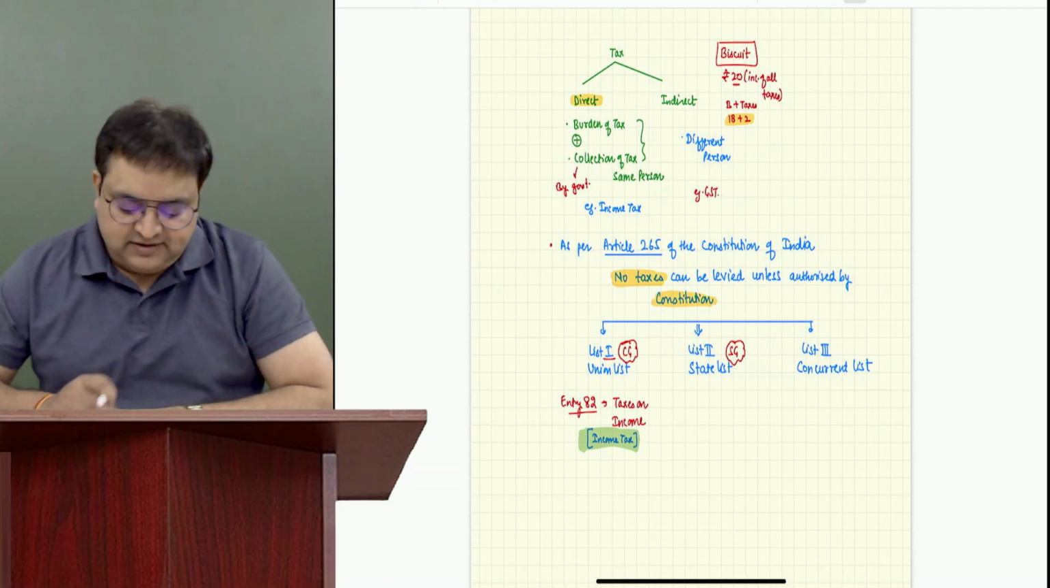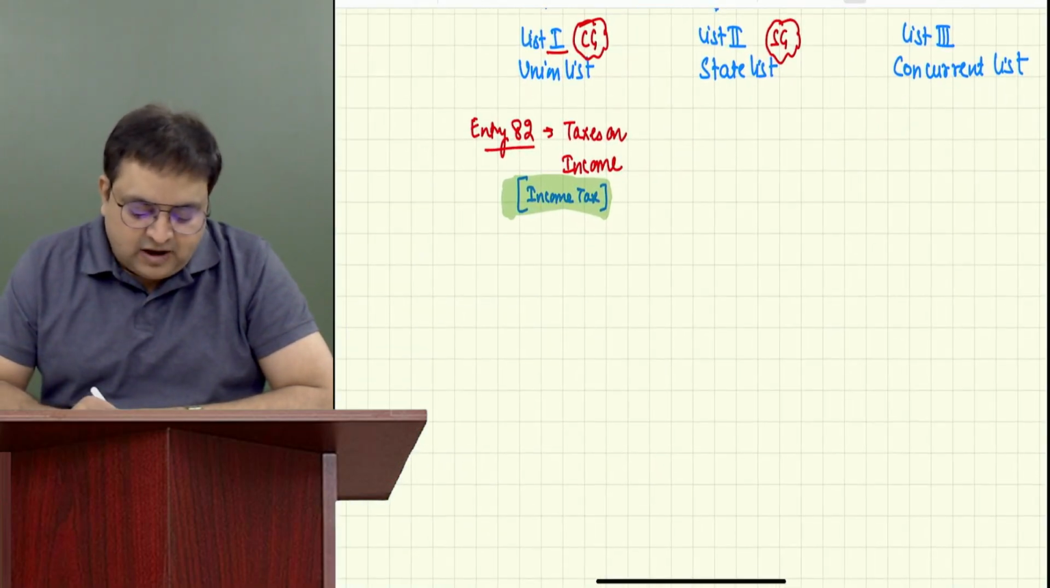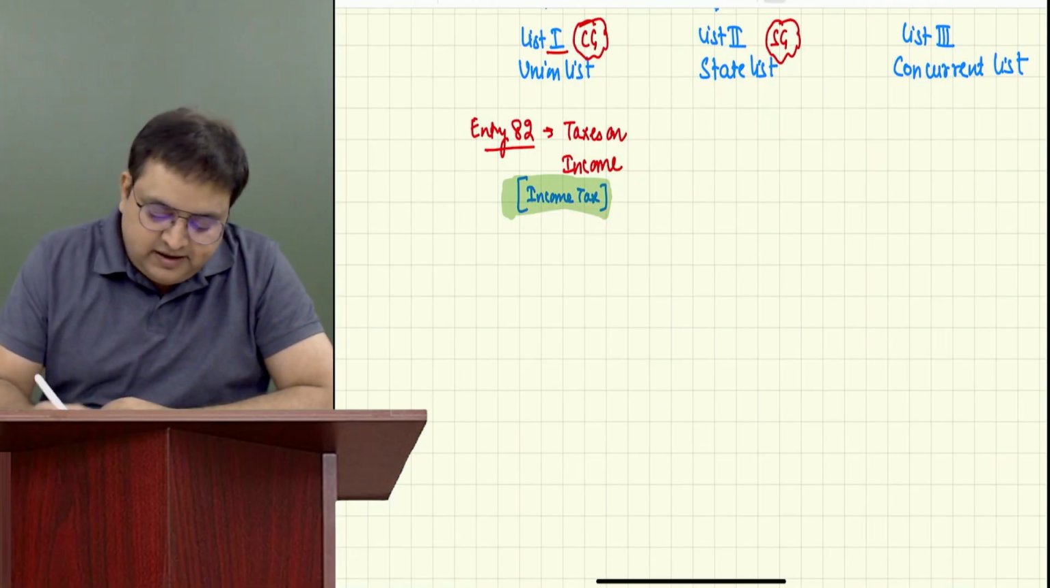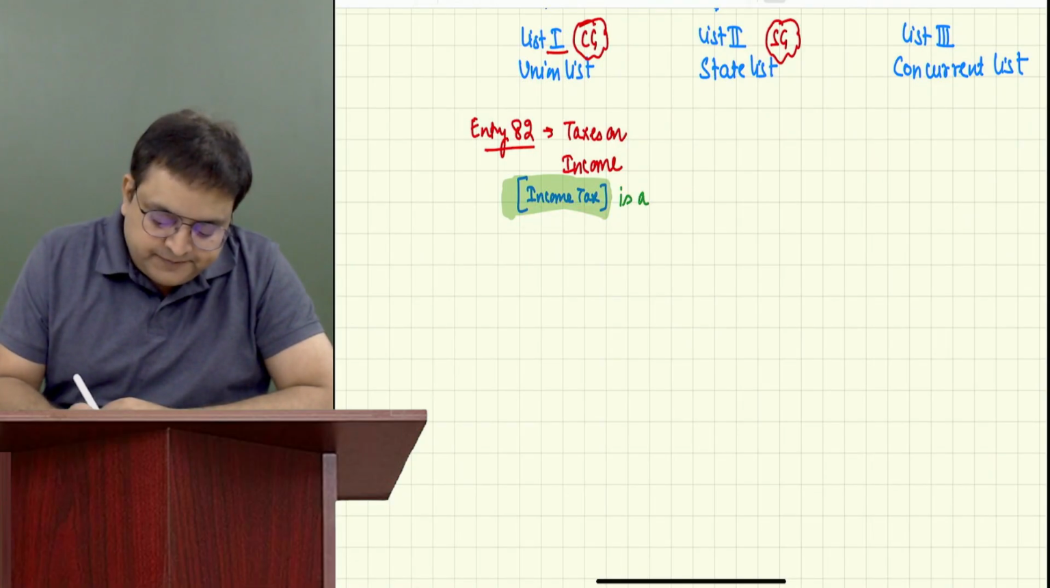Now, this is just the basic background about the Constitution, that the Constitution gives the power that the central government can levy taxes. Now, I was telling you that since income tax is a central law, please write it over here. Income tax is a central law.